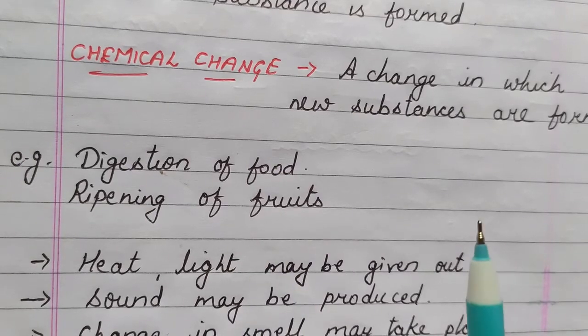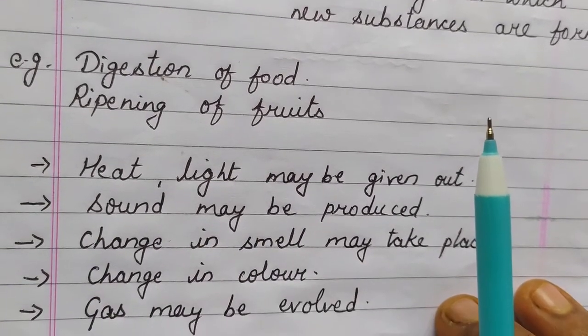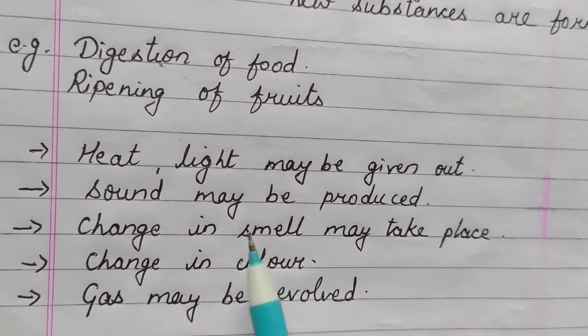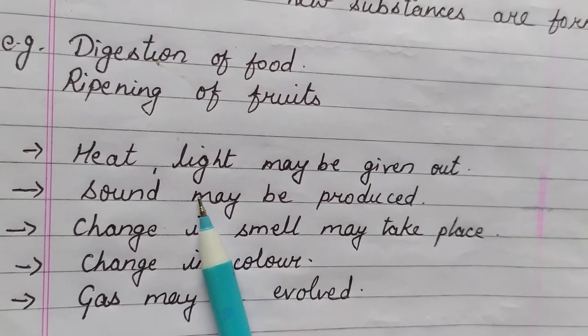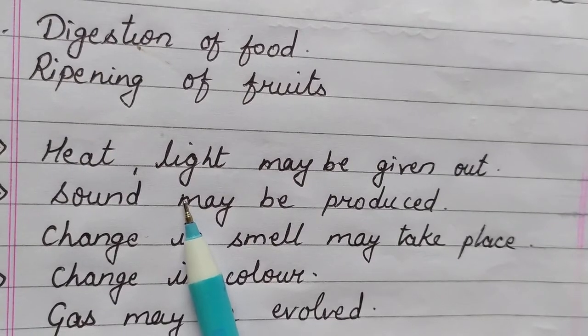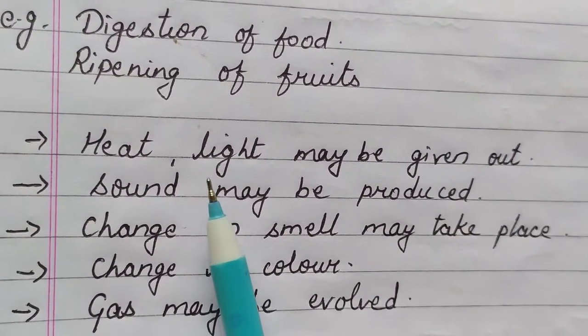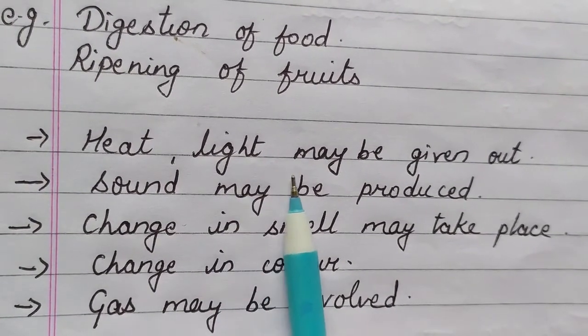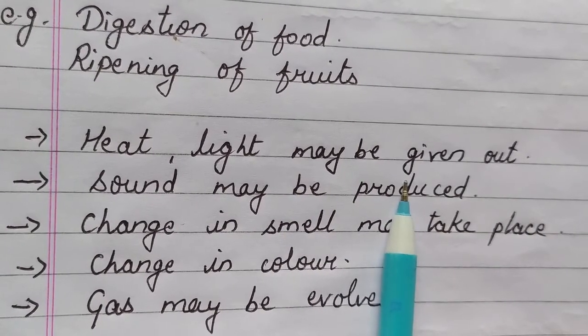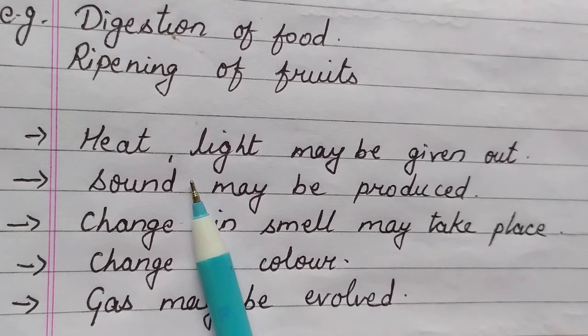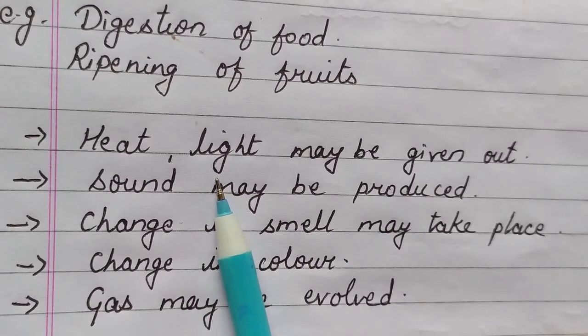Now chemical changes are accompanied by a few characteristics. And what are the characteristics? During a chemical change, heat or light may be given out. For example, if you burn any substance, whether you burn a paper, coal, or wood, what can you see?